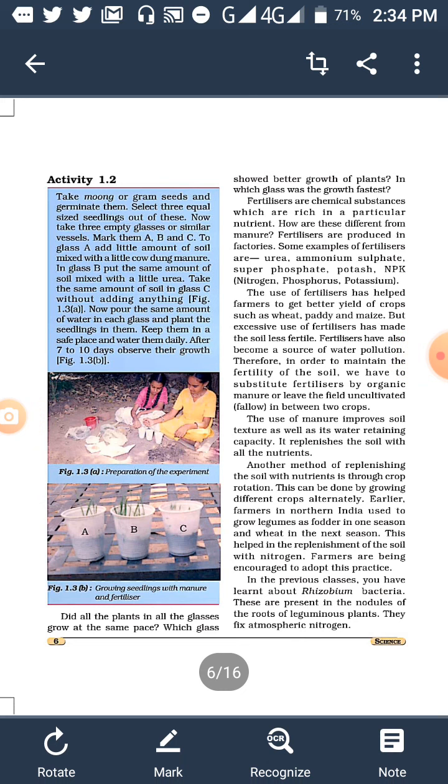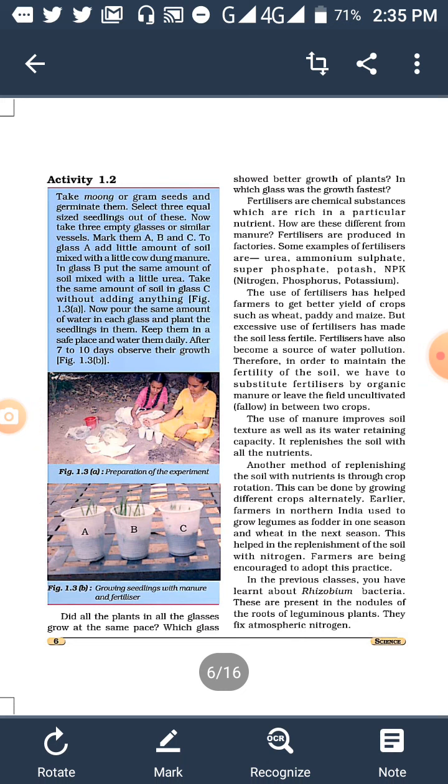But excess use of fertilizer should not be done. It makes the soil less fertile. Fertilizers have become a main source of water pollution. When we add extra fertilizer into the soil and the farmer uses water, this makes the soil polluted. In order to maintain the fertility of the soil, we have to substitute the fertilizers with organic manure.